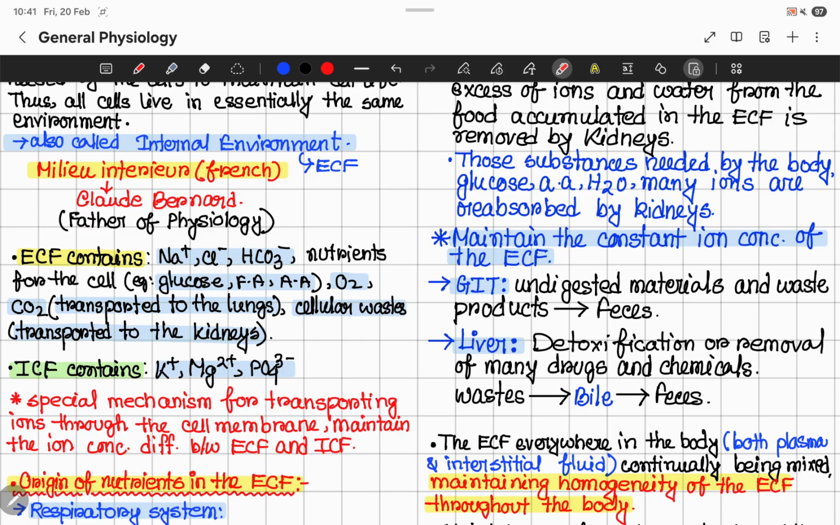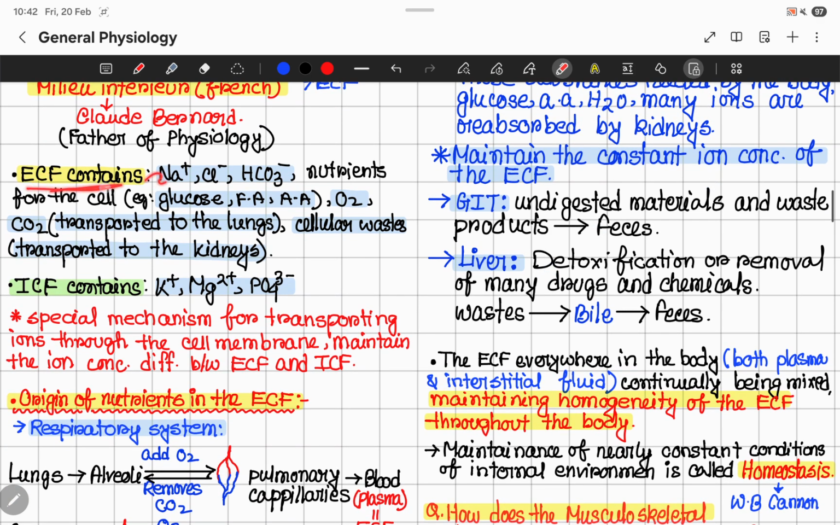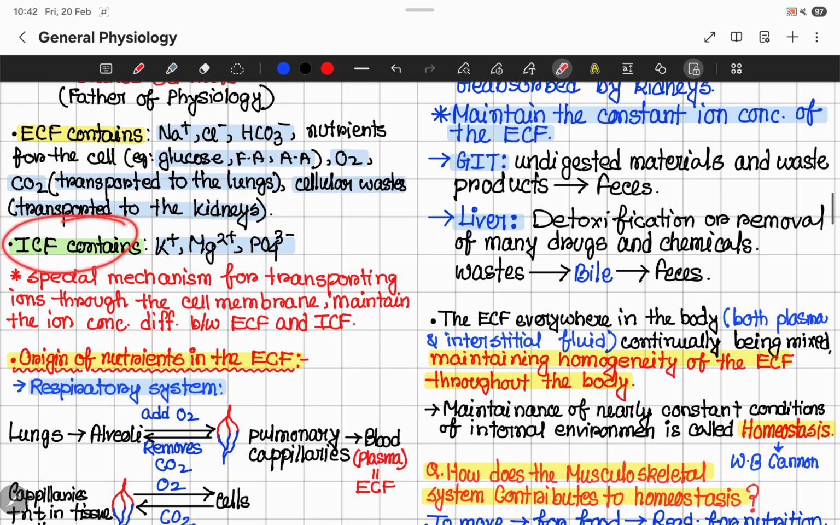And maintenance of the constant internal environment is called what? Homeostasis, right? Yes, it's called homeostasis. So ECF contains what? Ions like sodium, chlorine, bicarbonate ions, nutrients like glucose, fatty acid, amino acid, and gases like oxygen and carbon dioxide, which will be transported to the lungs and diffused outside, and cellular waste, which will be transported to the kidneys for removal. ICF contains potassium, magnesium, and phosphate ions.